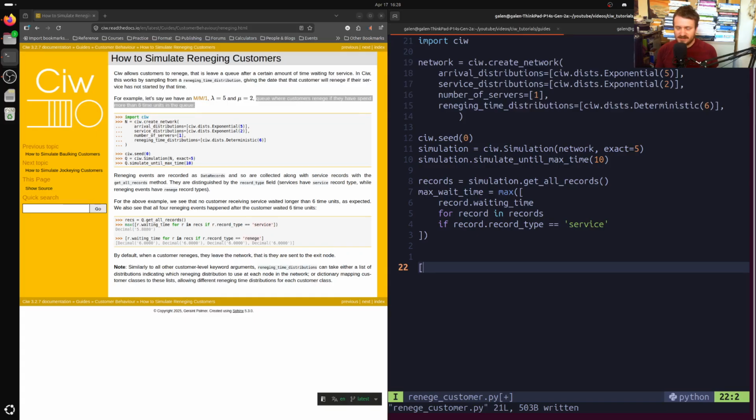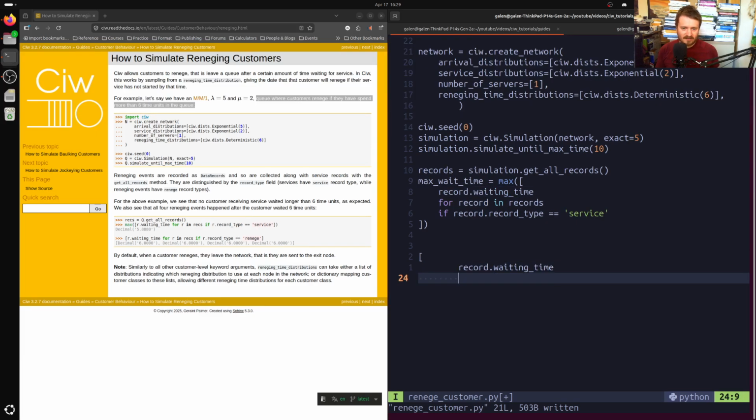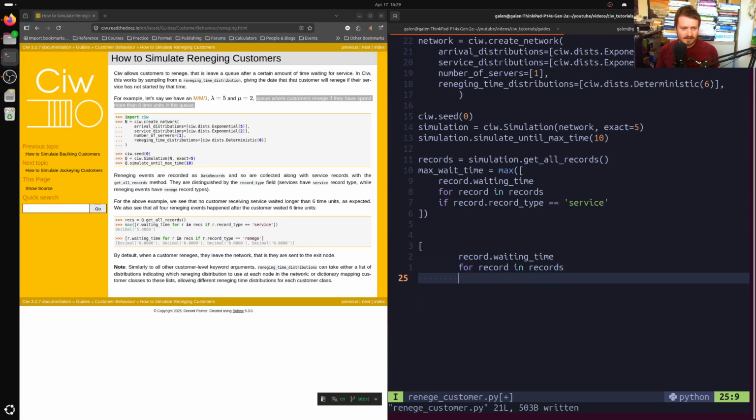Because we chose a deterministic distribution, that is to say you can't make this simple comparison that we're going to make in general. It holds because of the special assumptions we made for this example. So we'll grab record waiting time for record in records if record dot record type is equal in value to renege.